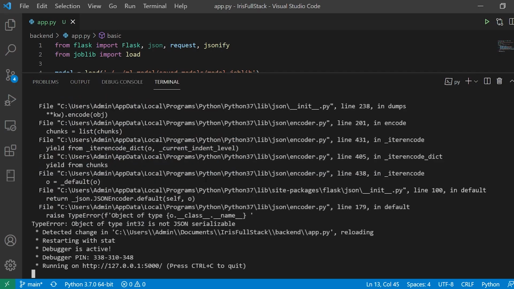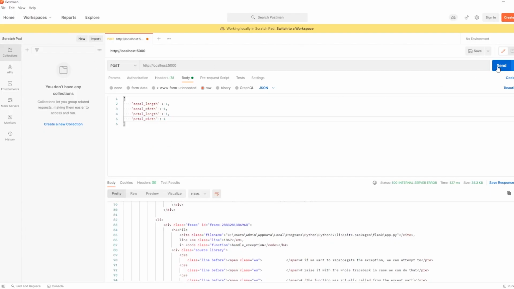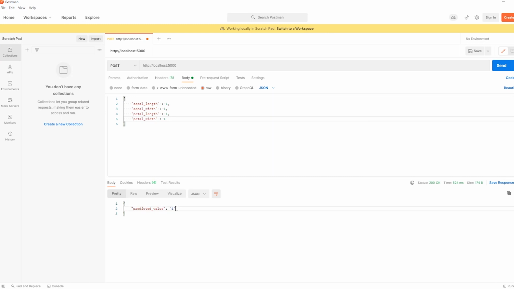Okay, so let us again test this, and I'm going to send, and I have the value. So it says 1. So 0 is Setosa, 1 is Versicolor, and 2 is Virginica. So that is the label order we have for our data. And now the next thing I want to do, so my API is up and running. My API is basically ready.